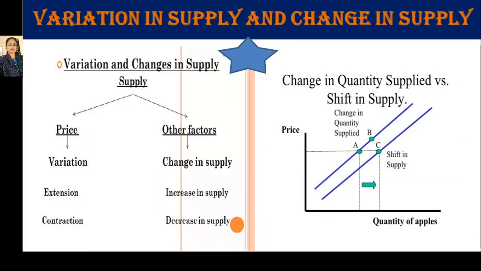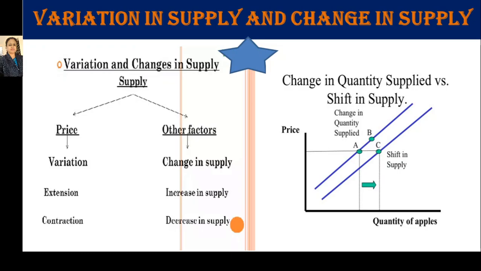Now we just compare variation in supply and change in supply. First, variation in supply occurs due to change in the price of that commodity only, but change in supply occurs due to other factors. Variations are of two types: expansion or extension, and contraction. And change in supply is also of two types: increase in supply and decrease in supply.